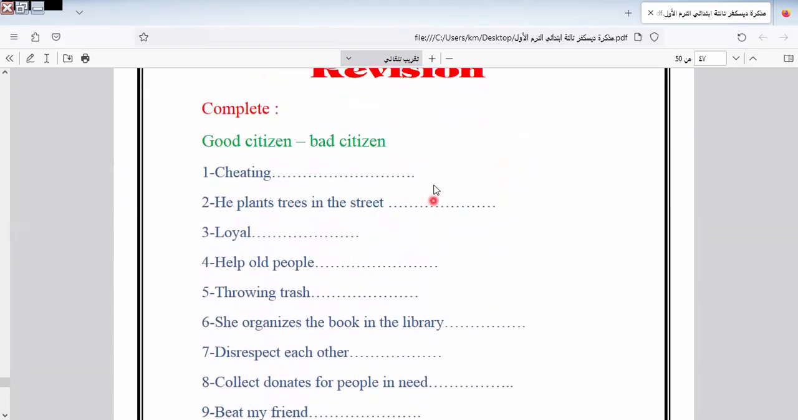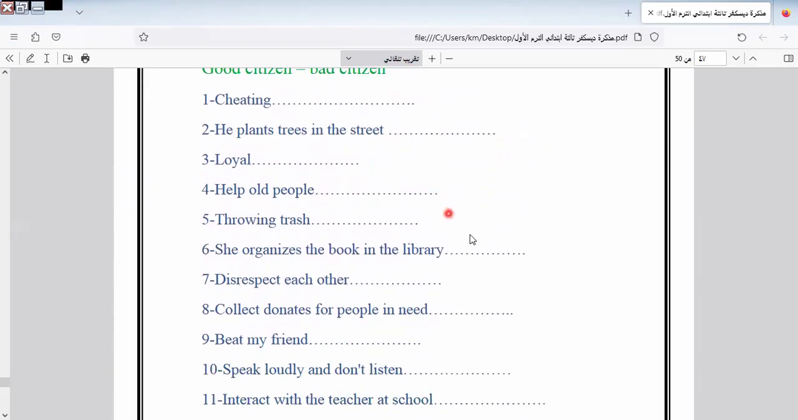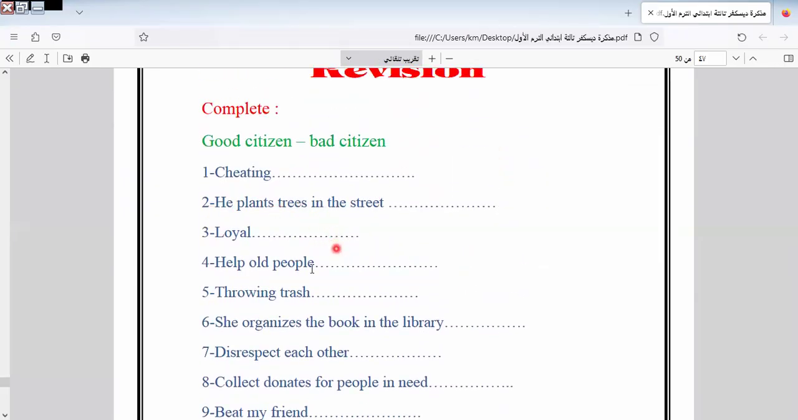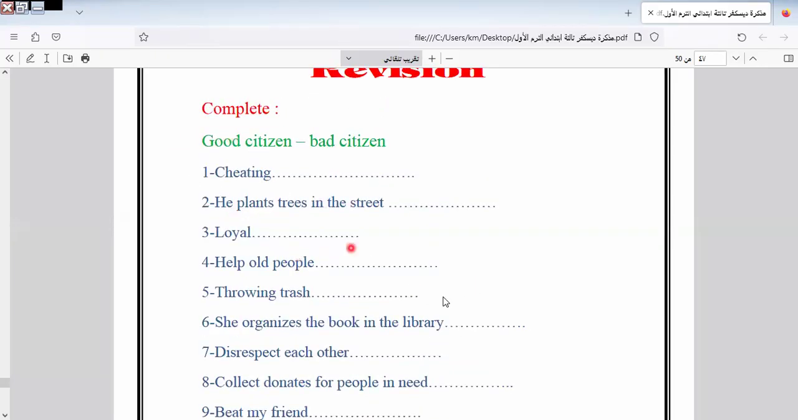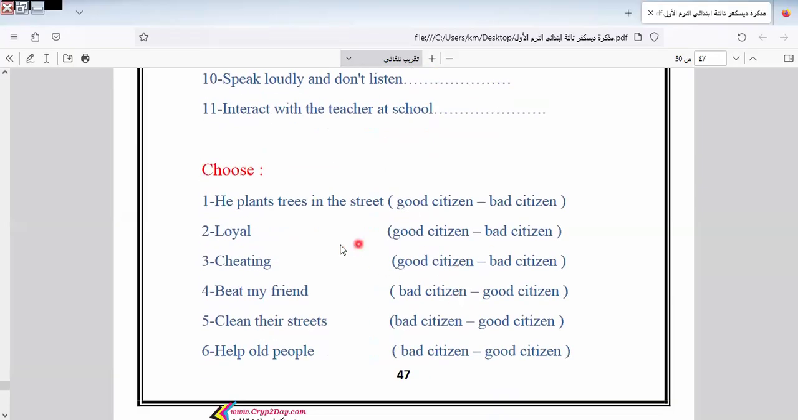Here is something that is either good citizen or bad citizen. I will give you some of them, and I will leave the rest for you to do by yourself. Chatting: good citizen or bad citizen? Bad. He plants trees in the street, good citizen. Lawyer, good citizen. Help old people, good citizen. Throwing trash is bad citizen, as we know. She organized the library, so good citizen. I will leave the rest for you to do by yourself.